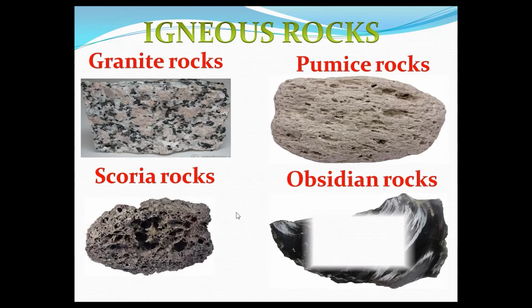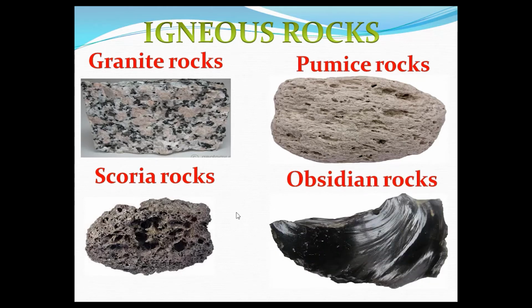Obsidian rocks. Obsidian rocks are formed when lava cools quickly above the ground. They look like black glass. The edges of these rocks are very sharp. They are used to make tools.